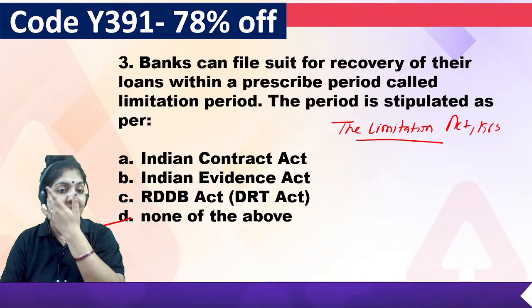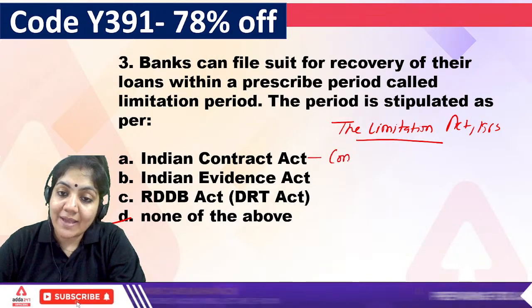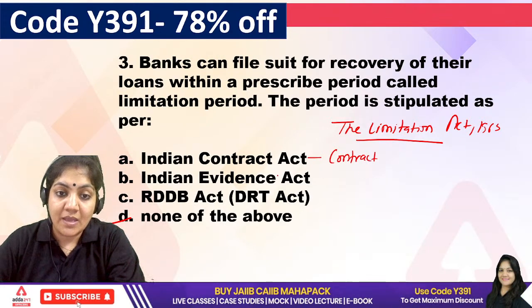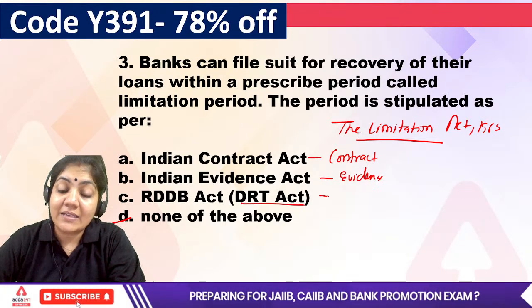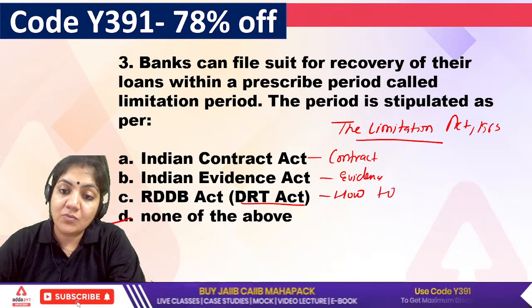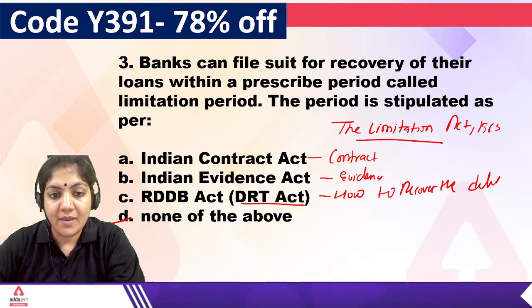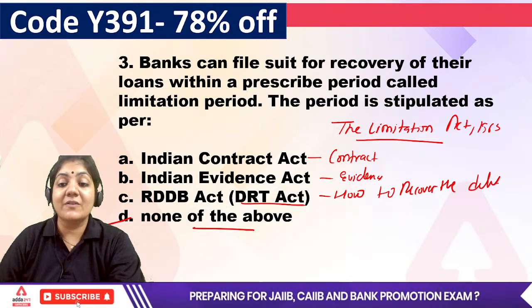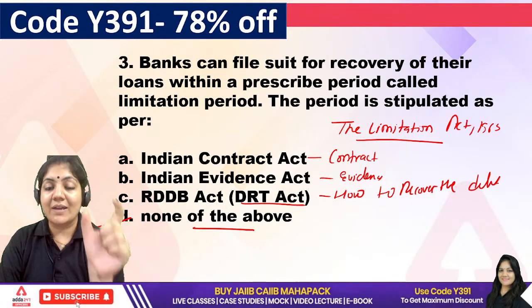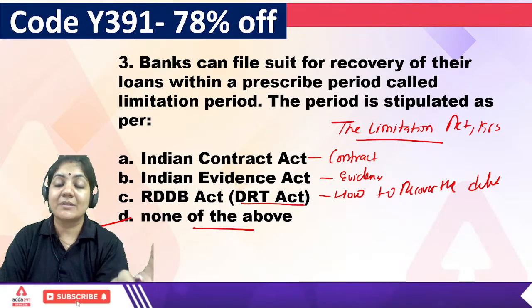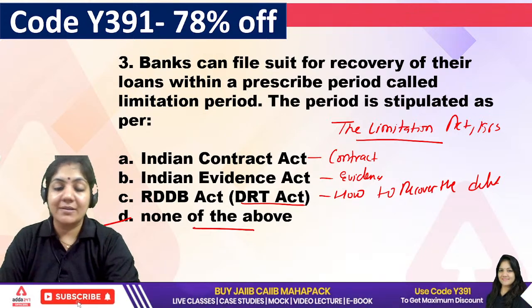It's not C. Because if I talk about the Indian Contract Act, in this one, contract terms are there. The Indian Evidence Act only talks about evidence. In the DRT Act, how to recover the debt is given. But in this one, that's why D will be the right answer. You know, in each act, one word is there which talks about that particular subject. Okay, so for this third one, D is the right answer.